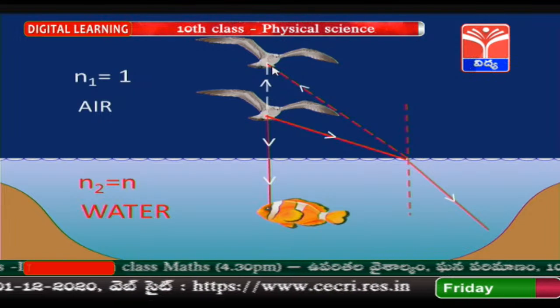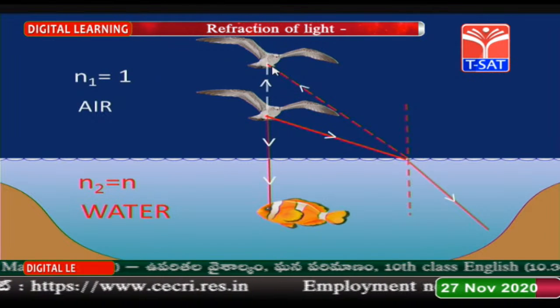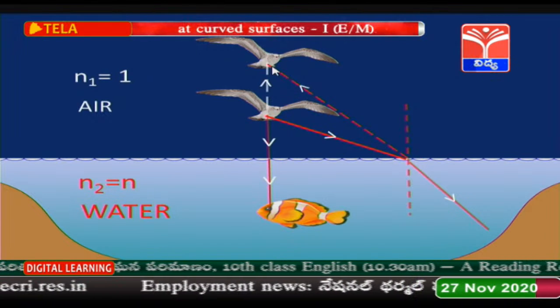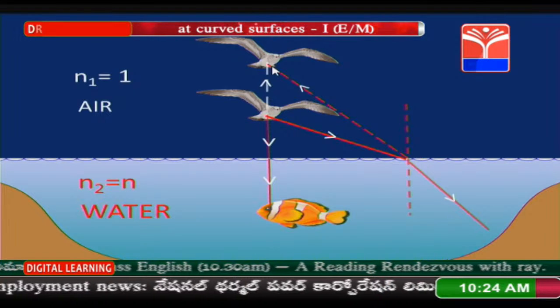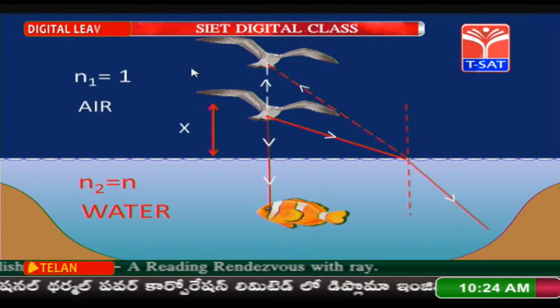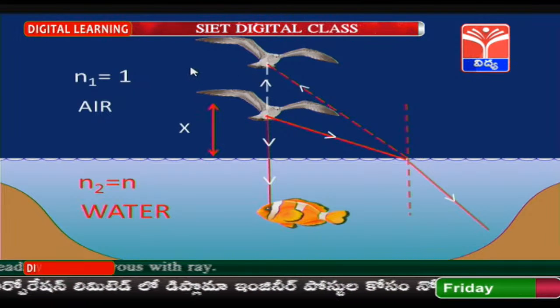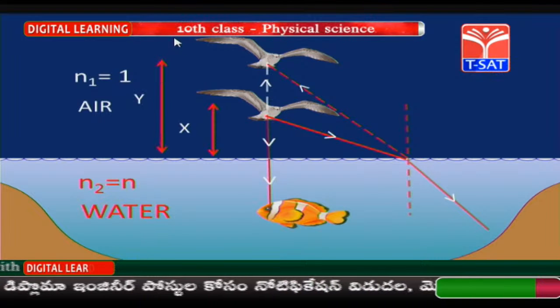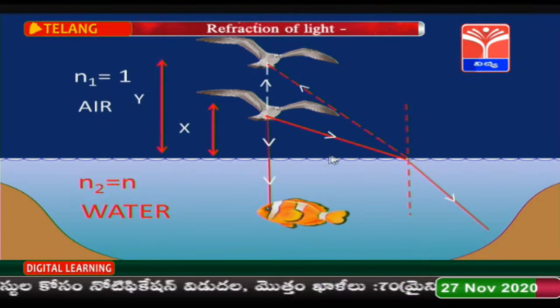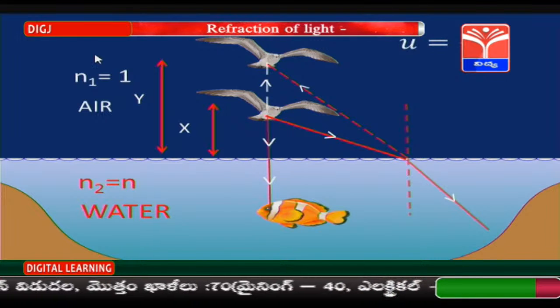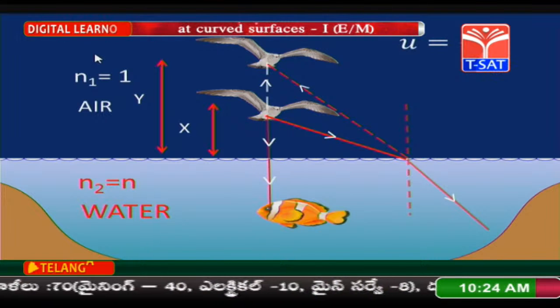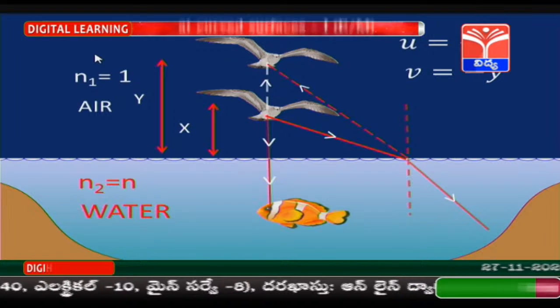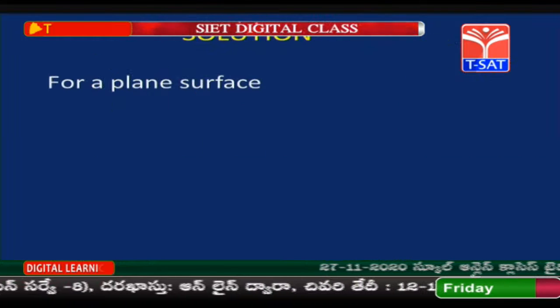So, children, for the fish, the bird appears to be at a greater distance than the actual distance of the bird. Now you can see the bird is actually at x distance, but it appears to be at y distance from the surface of the water. Here object distance is minus x and image distance is minus y. Now, let us try to solve the problem.